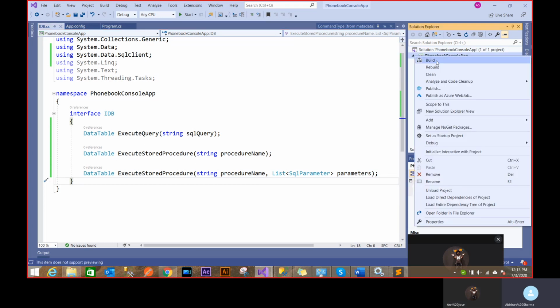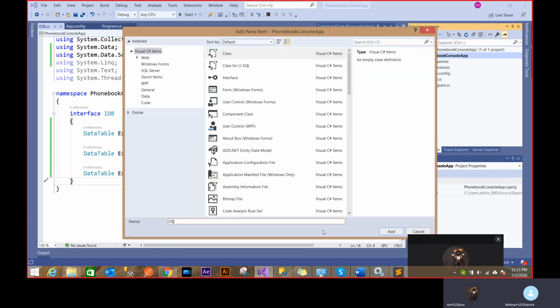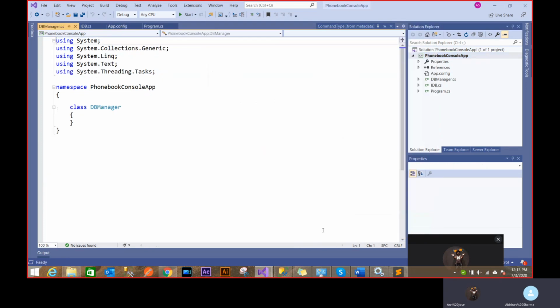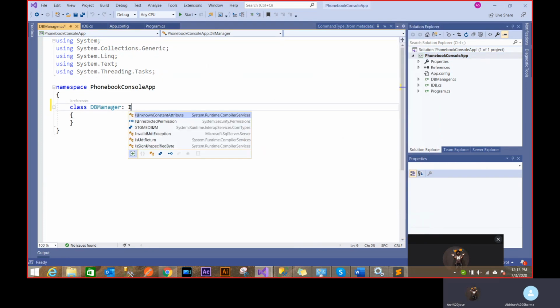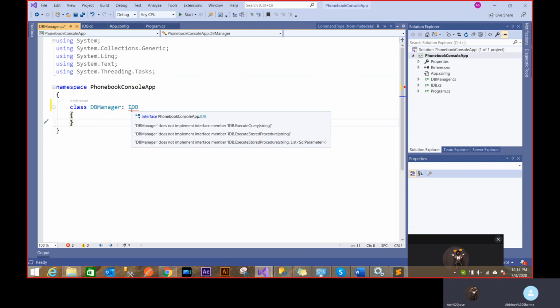So I'll just create a new class now, and I'll call this DB manager because I have to manage my DB, right? And what I'll do is I'll just implement this interface because I want those functions to be automatically here. Now if you see, if I put enter, it's giving me a sign that you are using the interface but you're not implementing those functions, right?